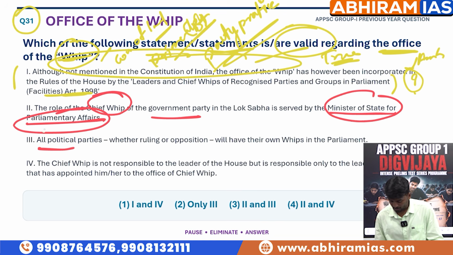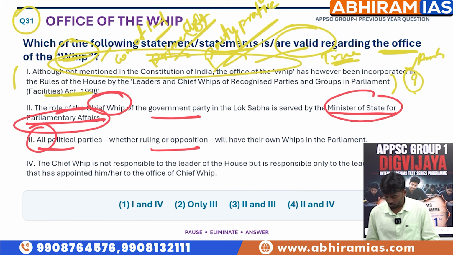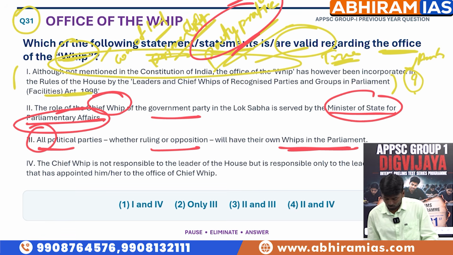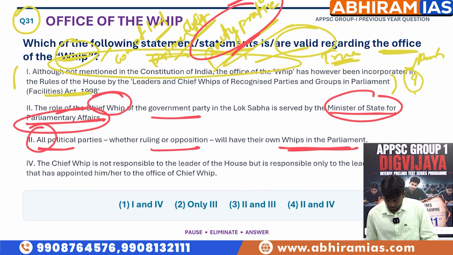Next, all political parties, one extreme here, which is a qualified trap: all political parties, whether ruling or opposition, will have their own whips in the government. Yes, it's absolutely true. The leader of that particular party will appoint one senior most member as a whip, which is not governed by any statutory law or constitutional practice, but by party convention or political practice that is generally prevailing. So 3 must be in the answer.